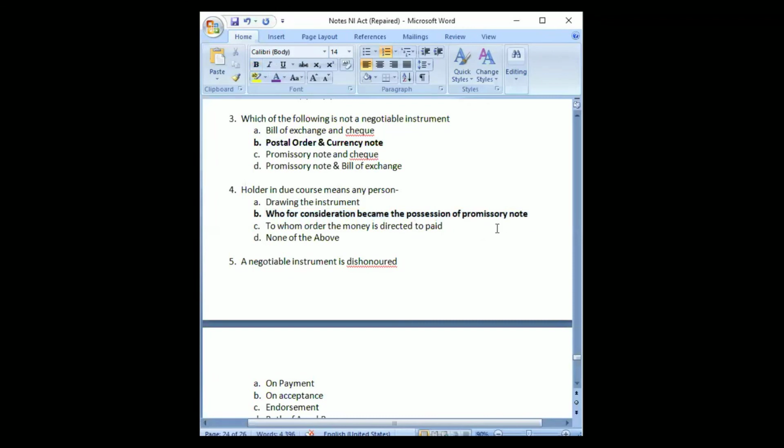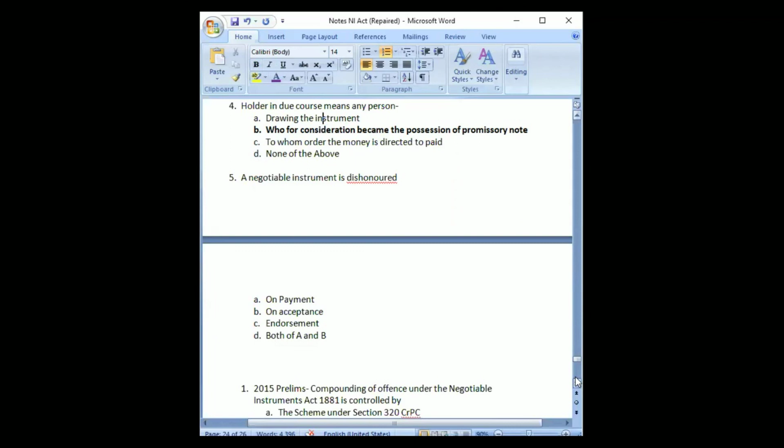It may be applicable for other types of instruments also, but amongst these, this is the only proper one. So who for consideration became the possessor, the answer would be B.